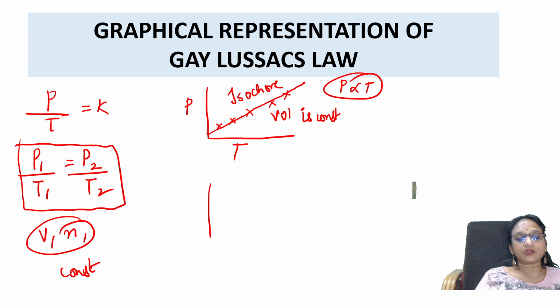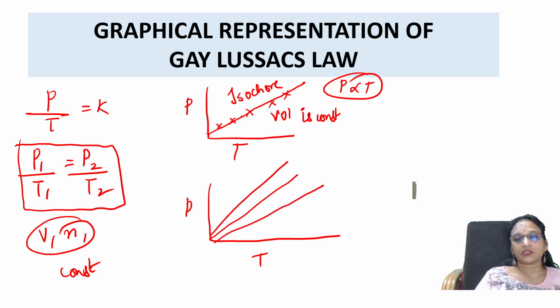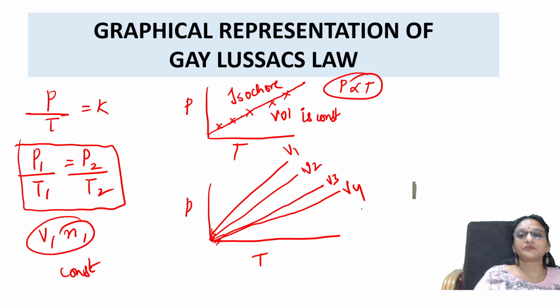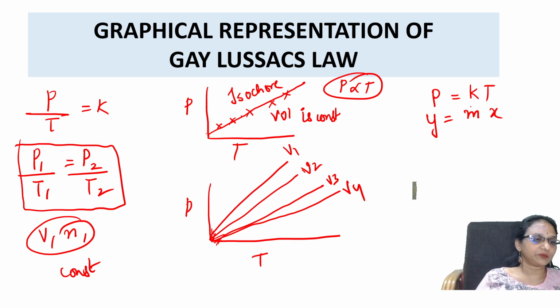Same thing if you're drawing a pressure-temperature graph for different volumes. You're getting one more graph, one more graph, one more graph like this, where V1, V2, everything is passing through the origin. Students, don't get confused because I'm drawing with my writing pad. V3, V4, same story. See here, P is equal to KT. What is this? Y is equal to mx. K is the slope, m is the slope.